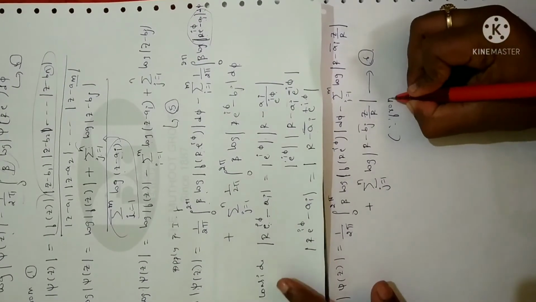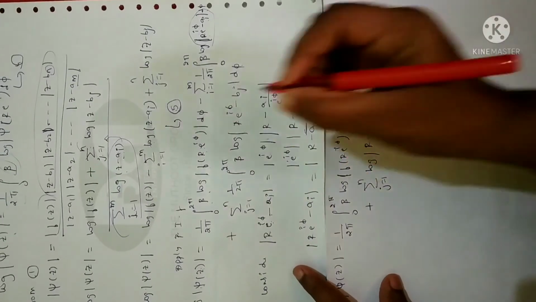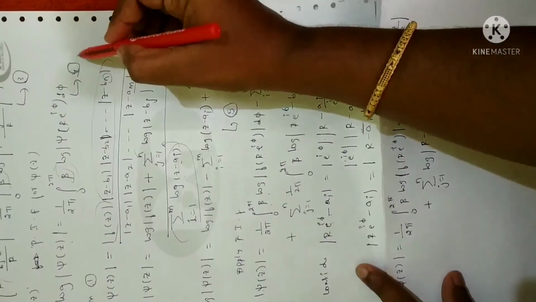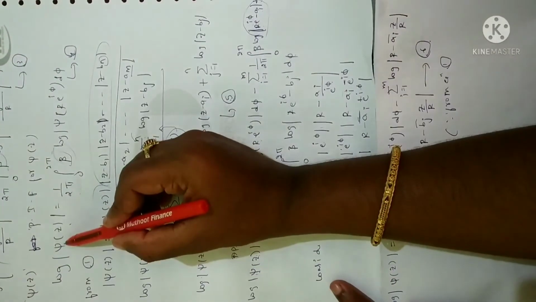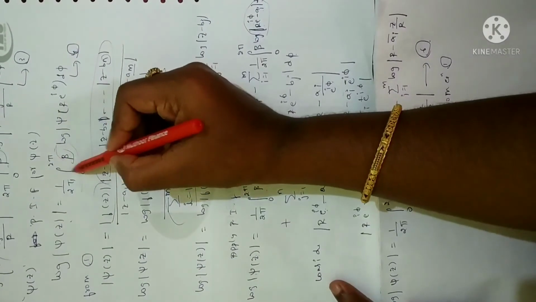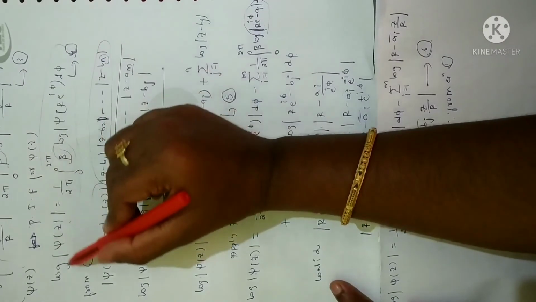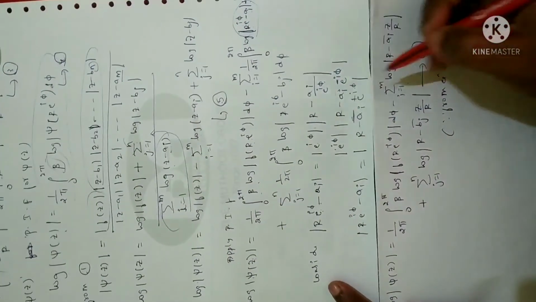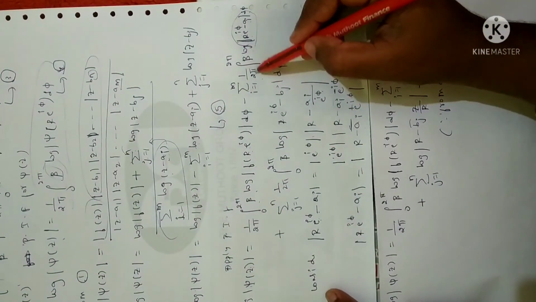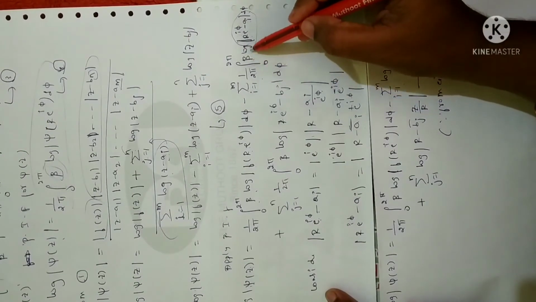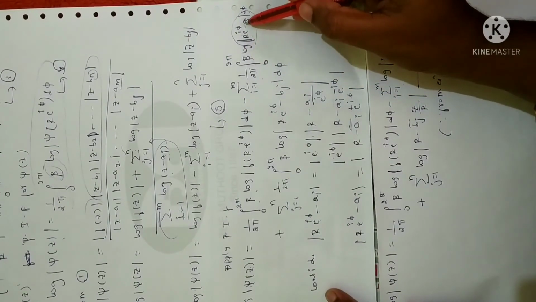This is from equation 4. Why? Because look at the equation 4 what we have. So here is the equation 4. So whenever you have integral of this form, you can write this as log of psi of z. So that is what I have written. See here, integral I have 1 by 2 pi integral from 0 to 2 pi beta into log of r e power of i phi into ai.